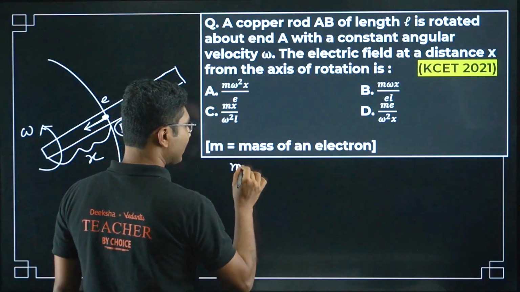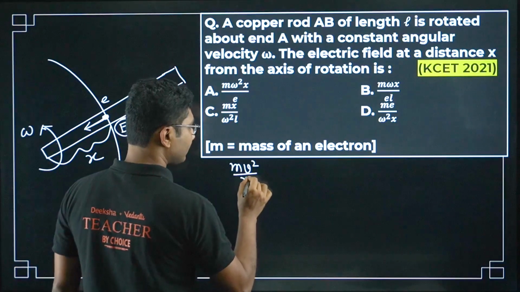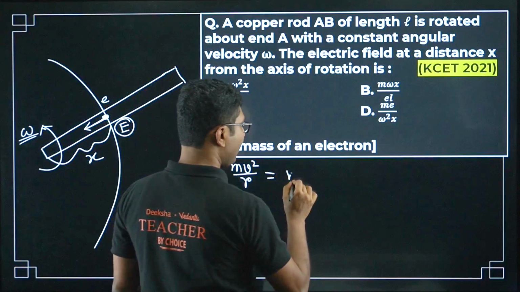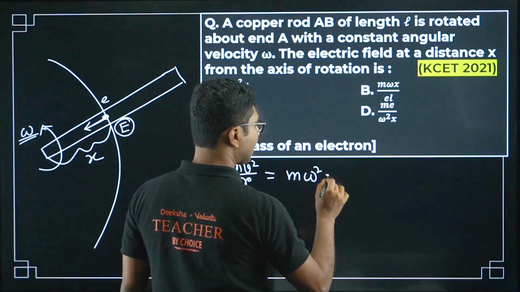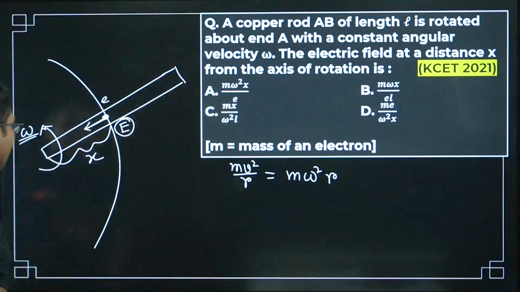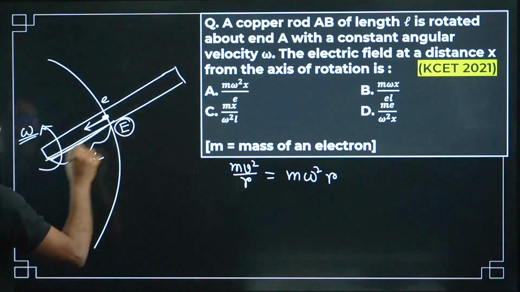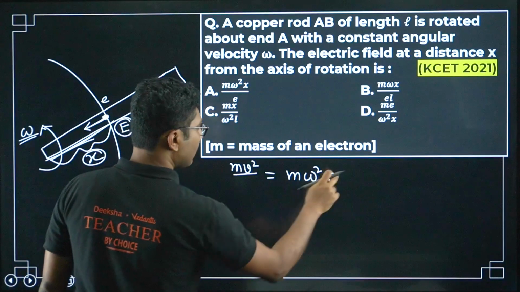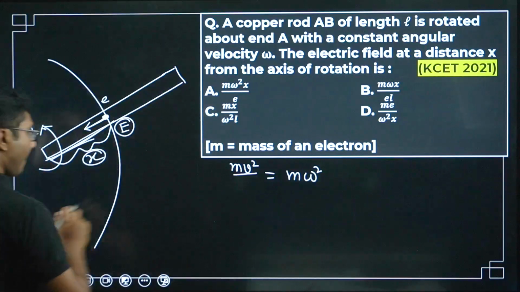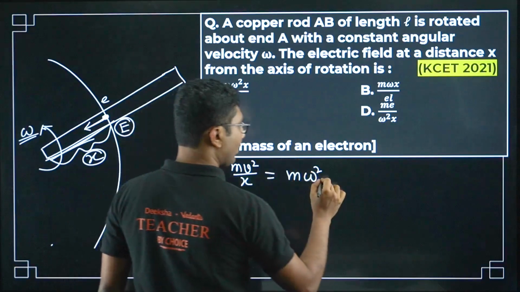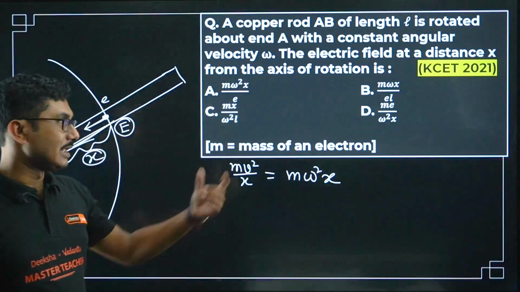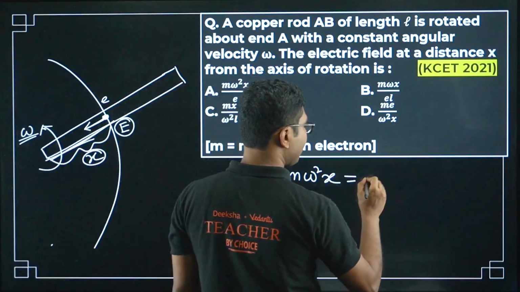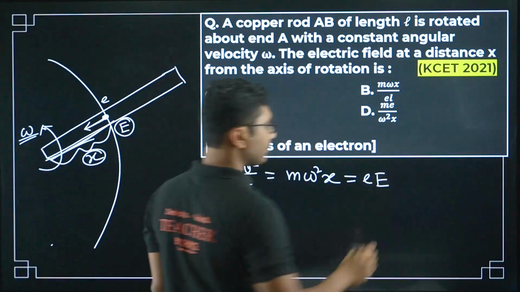It is m v square by r, or because omega is given, I can write this as m omega square r. But here instead of r I will be using x, because the distance is given as x. So m omega square x is the required centripetal force, and who is providing that? That must be provided by the electric force.